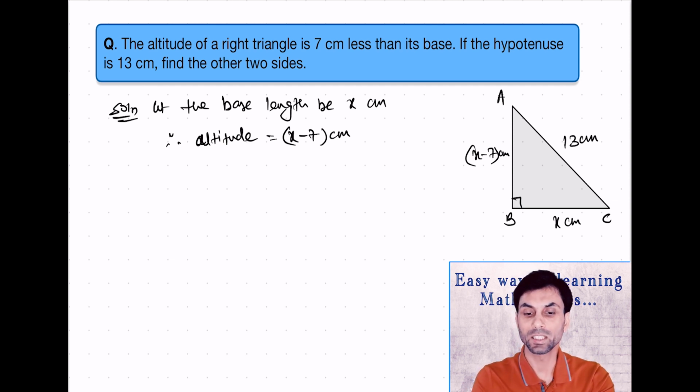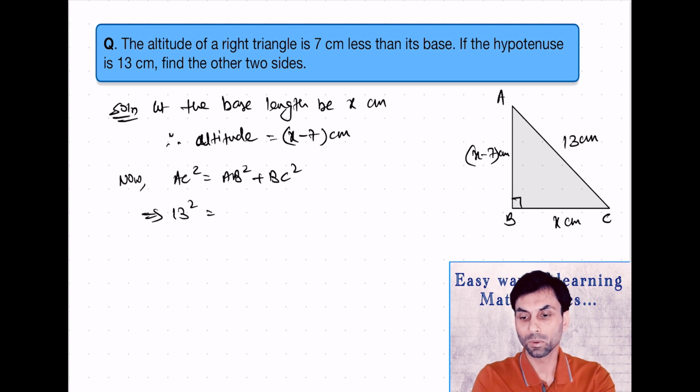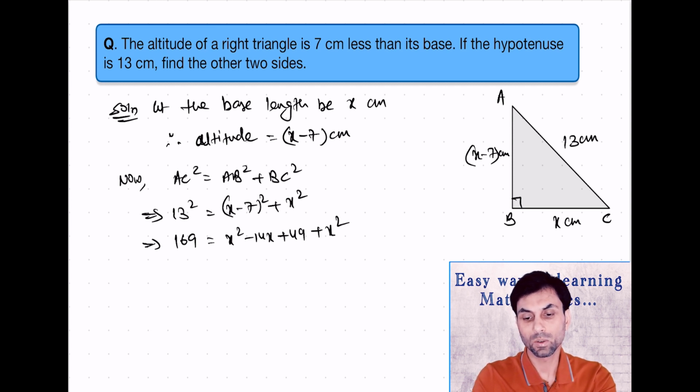So by using Pythagoras theorem, we can write AC square equals to AB square plus BC square, which can be written as 13 square equals to x minus 7 square plus x square, which will be 169 equals to x square minus 14x plus 49 plus x square,